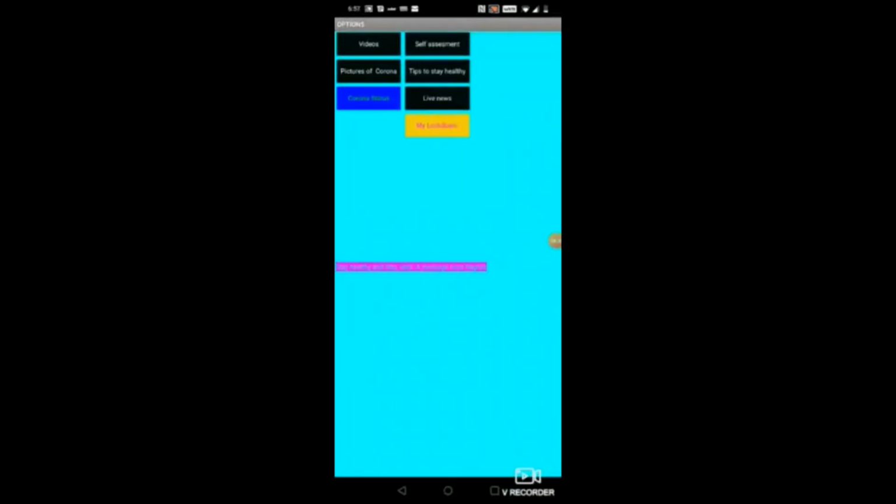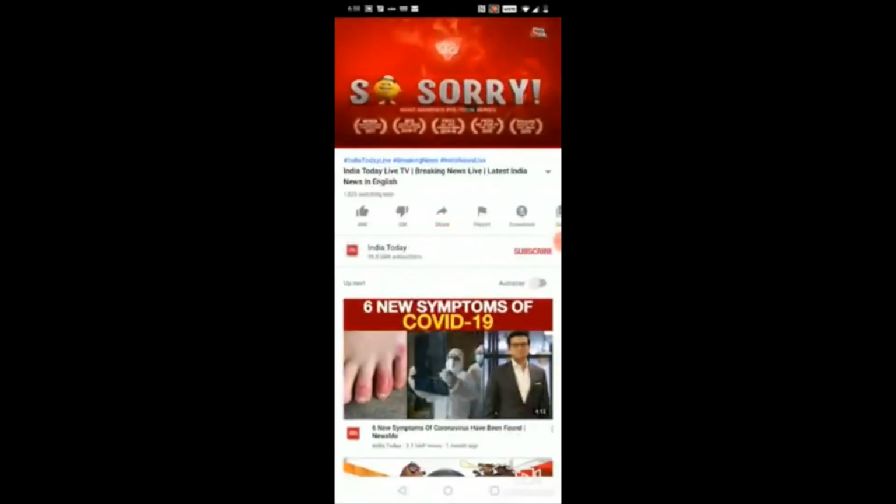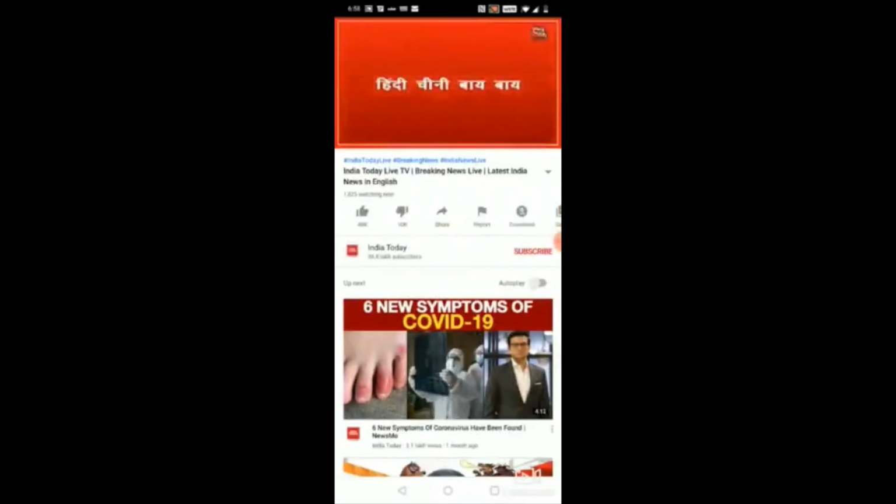Next, sometimes your DTH does not work and you just don't get the breaking news and the current trending news. At times like that, you can just click on this live news option. When you click this option, this screen pops up where you can see these news channels that I have mentioned. In this you can choose any channel. For now I'm going to choose India Today. When I choose India Today, the news appears. Here I can see all the breaking news and stuff.